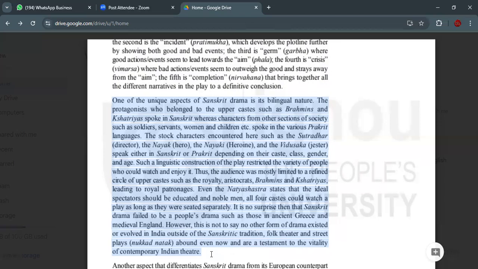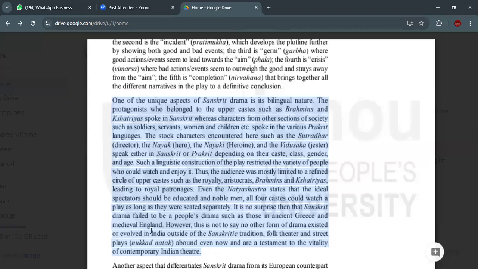The protagonist in a Sanskrit drama usually belongs to the upper caste, such as Brahmins and Kshatriyas, and spoke in Sanskrit. They always spoke in Sanskrit. Whereas characters from other sections of society, such as soldiers, servants, women, and children, spoke in the various Prakrit languages.